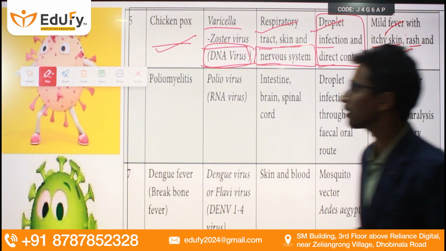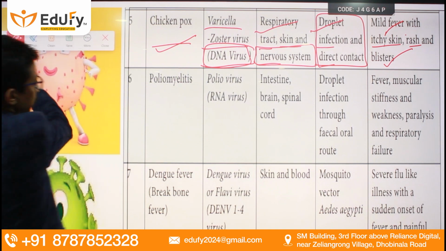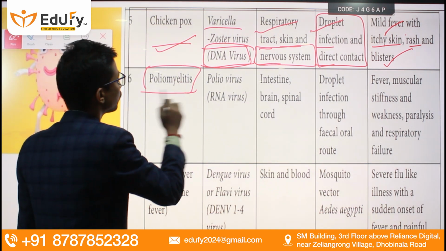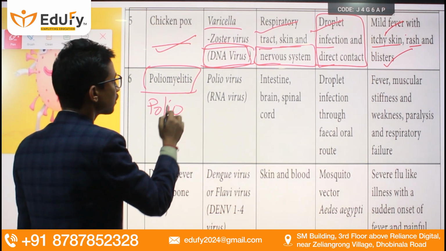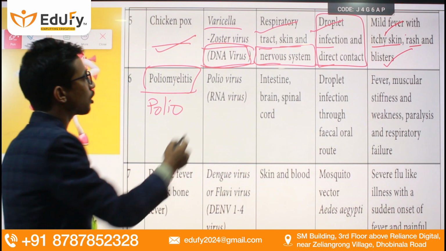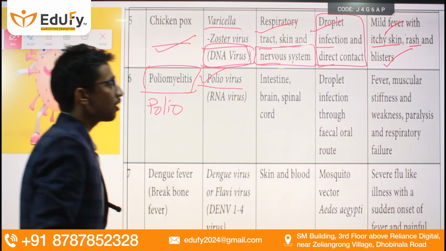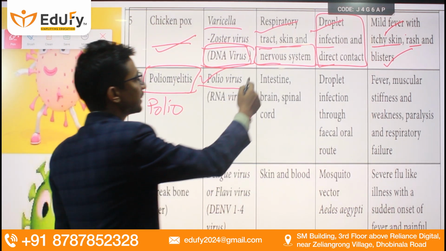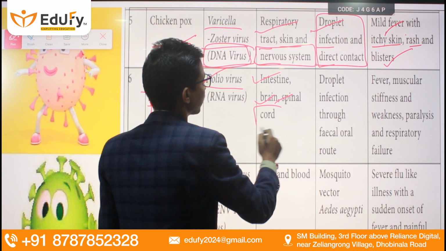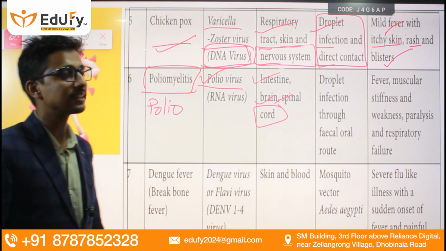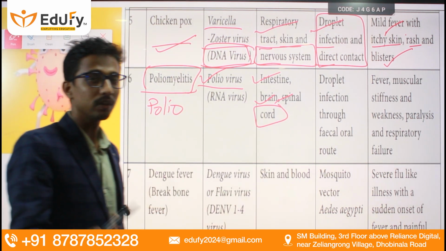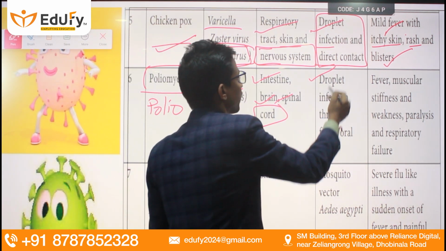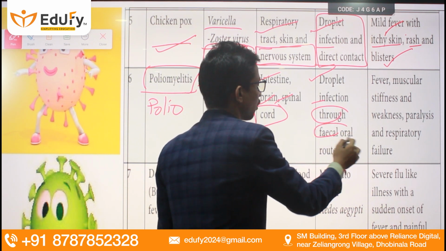Now there's one more important disease. It is poliomyelitis, often known as polio. Polio is caused by poliovirus. What are the sites of infection? The intestine, brain, spinal cord, etc. get affected by this virus. Now, what is the mode of infection? Droplet infection and the fecal-oral route.